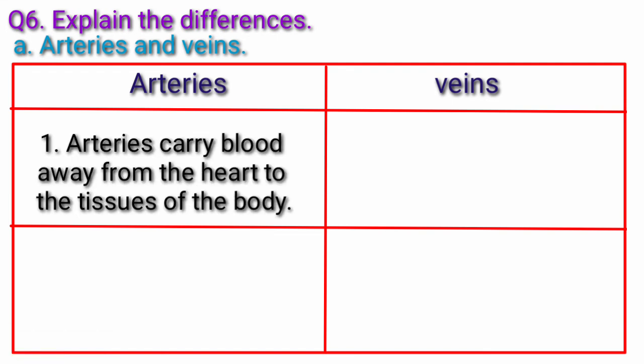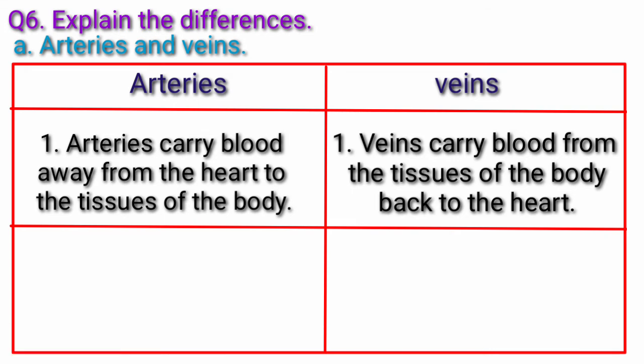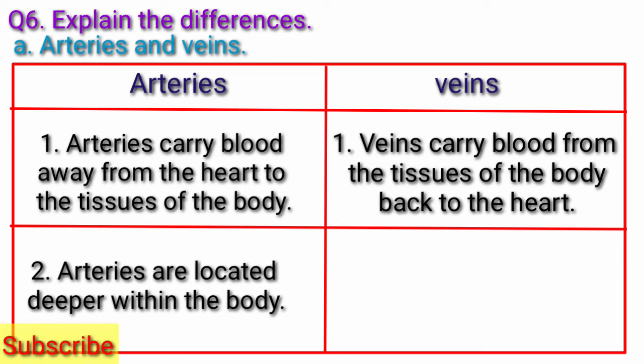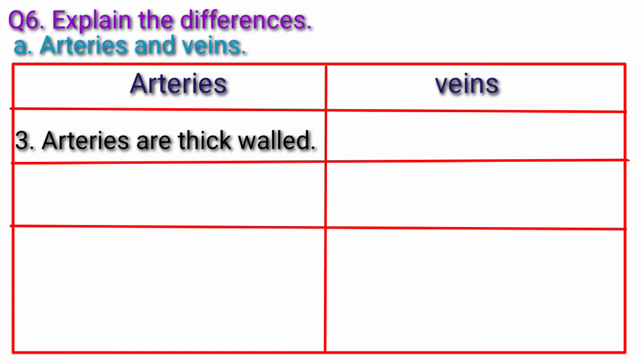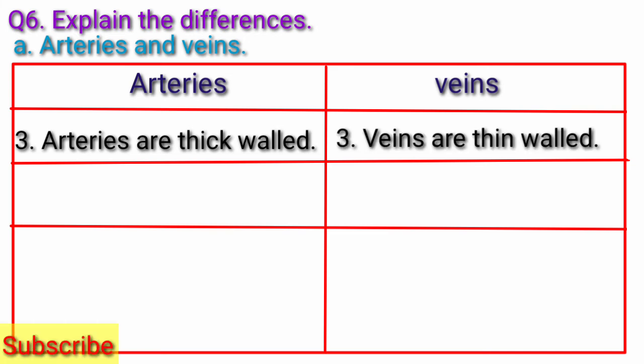First, arteries carry blood away from the heart to the tissues of the body. Veins carry blood from the tissues of the body back to the heart. Second, arteries are located deeper within the body. Veins are usually located superficially beneath the surface of the skin. Third, arteries are thick-walled and veins are thin-walled.